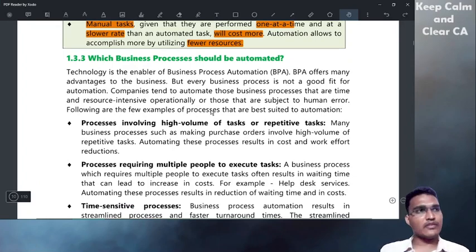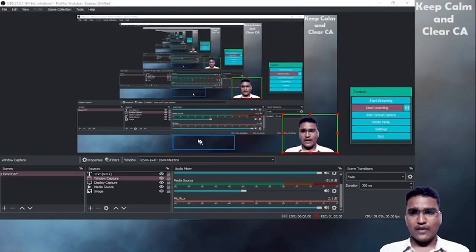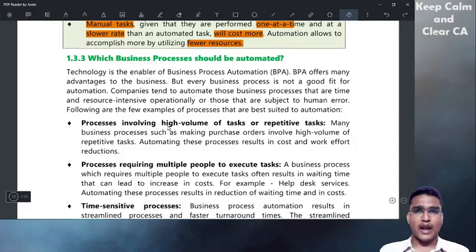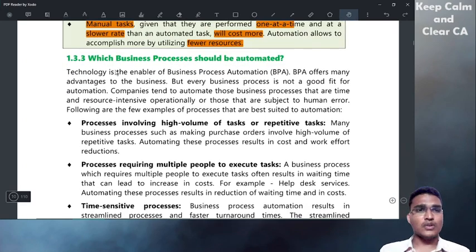Generally, if management plans to automate, it's not like we'll go and automate everything. We have to think, analyze and decide what processes we need to automate. We should not go blindly and automate everything that we are doing in the organization. We have to properly plan, analyze and think, and only then automate. So which business process should be automated?